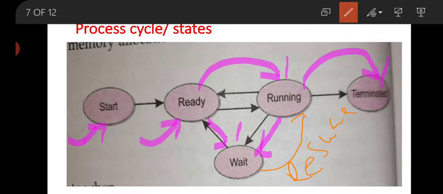That means the process completes its execution, produces the output and is terminated. That means it is deleted from the memory. In the process cycle, sometimes the process goes into the wait state for a very long time. That means again and again there is no CPU or input output devices free at the time slot allotted to that process. Then from the waiting state also the process can be terminated.